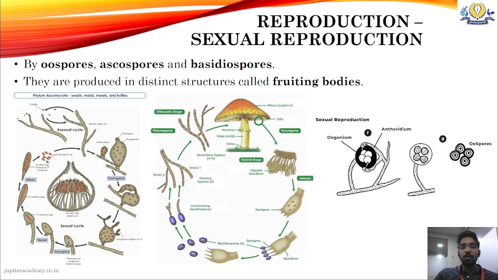Okay. So when this dikaryophase forms an immature fruiting body, then it matures to form a mature fruiting body, which here is called a mushroom, and it has different structures called pileus. Okay, the gills, the annulus, and the stalk or the stipe.